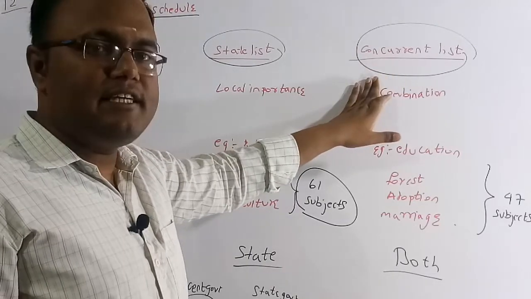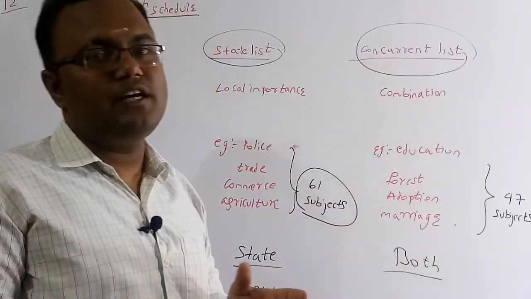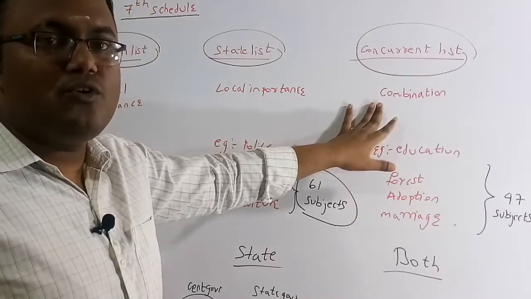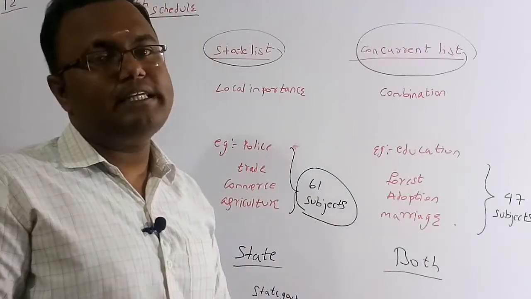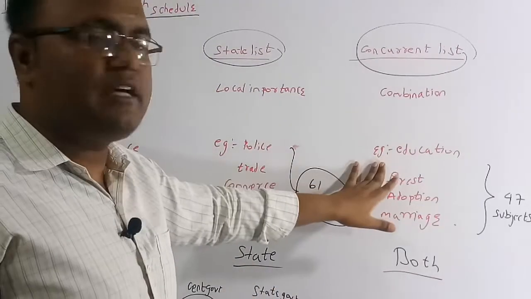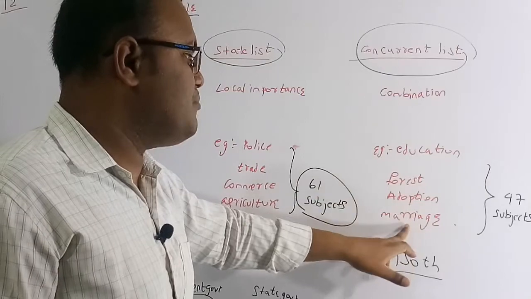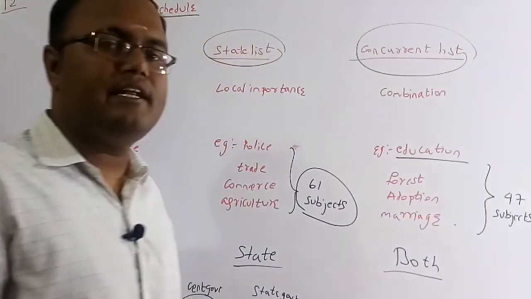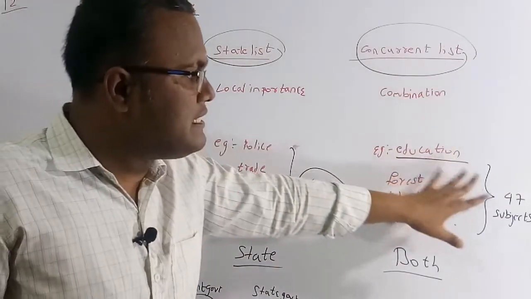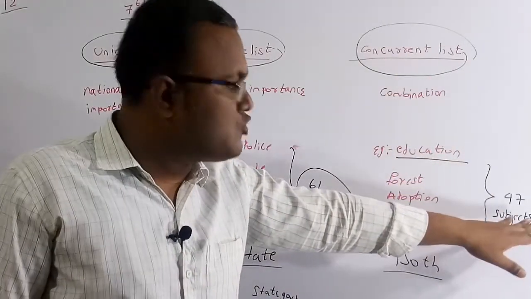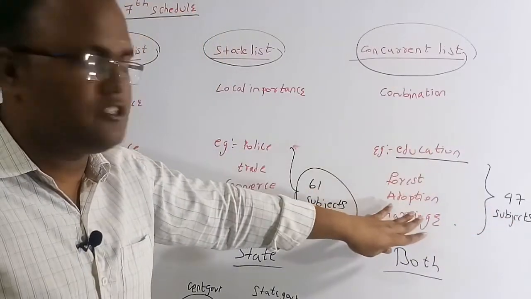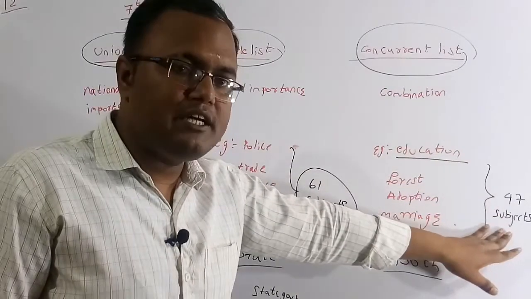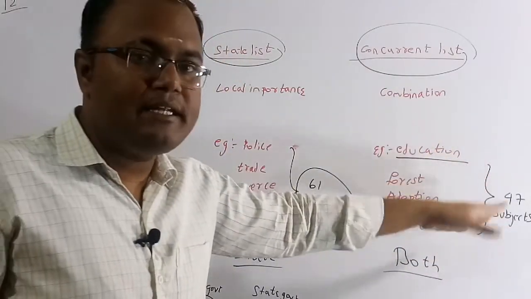The concurrent list has subjects which are of importance to both the nation and the state. So the central government and the state government can both make laws on it. Some examples are education, forest, adoption, marriage. In the question they asked, education is in which list? Education is in the concurrent list. Finally, in this concurrent list there are 47 subjects. Out of these 47 subjects I have discussed only a few examples, and for these the state government and the central government can make the laws.